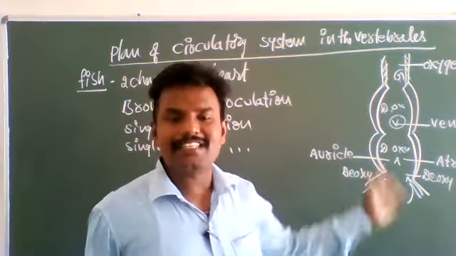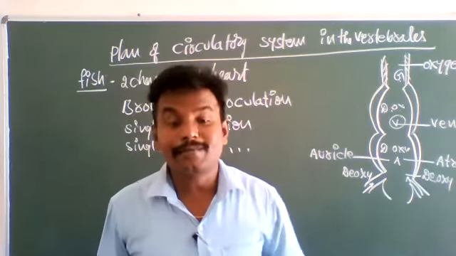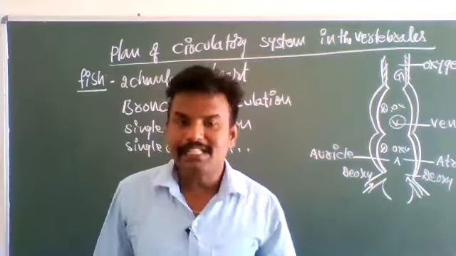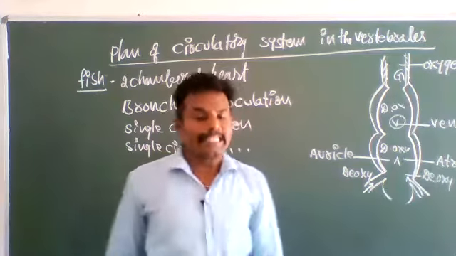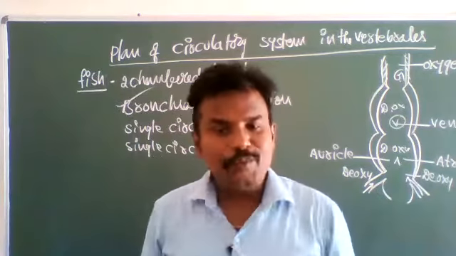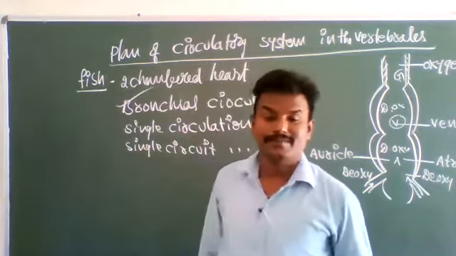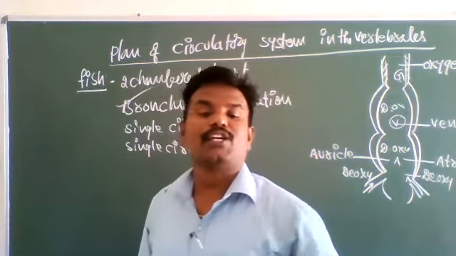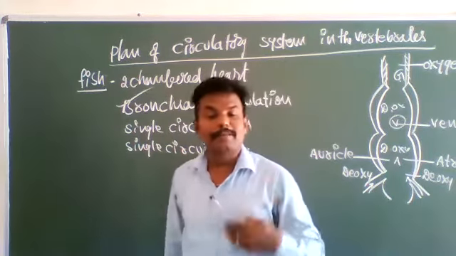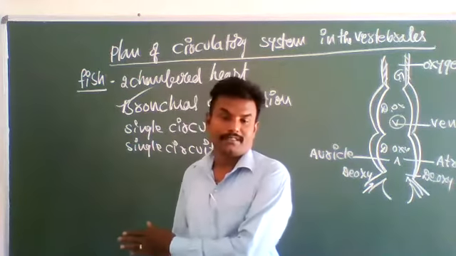Because in the gills, deoxygenated blood becomes oxygenated, and from the gills it is circulated throughout the body. In the fish body, the heart is a single circuit heart because blood is supplied only once from the heart to various body parts.